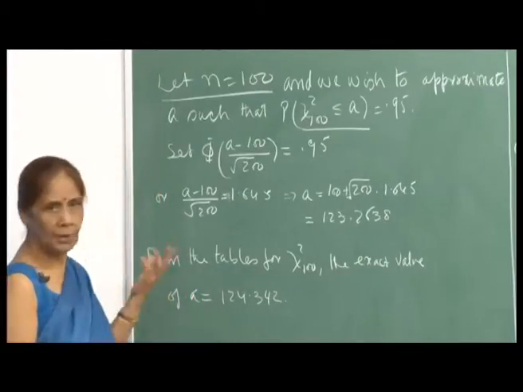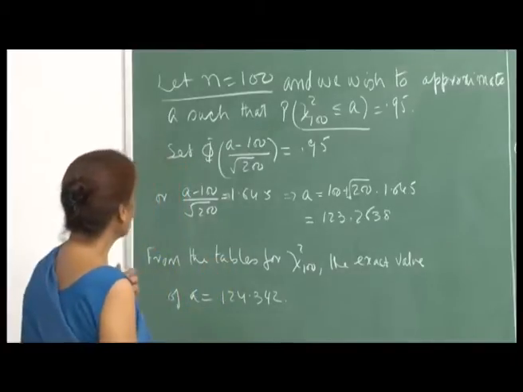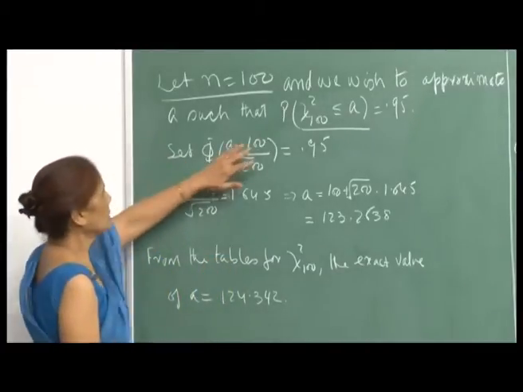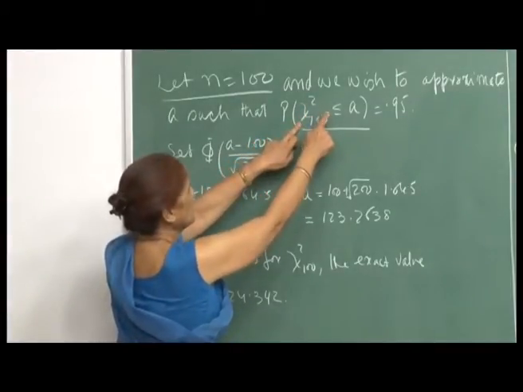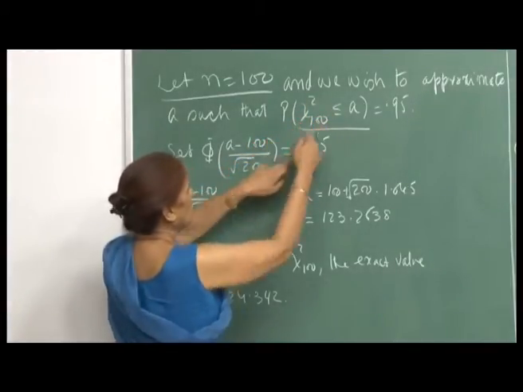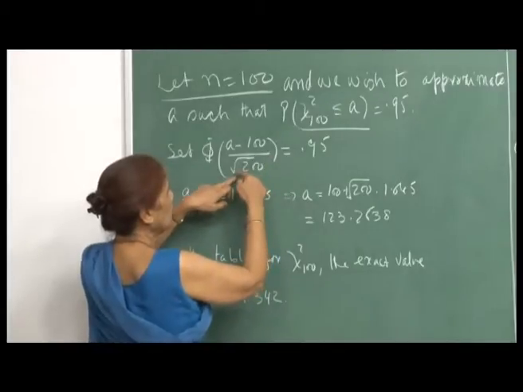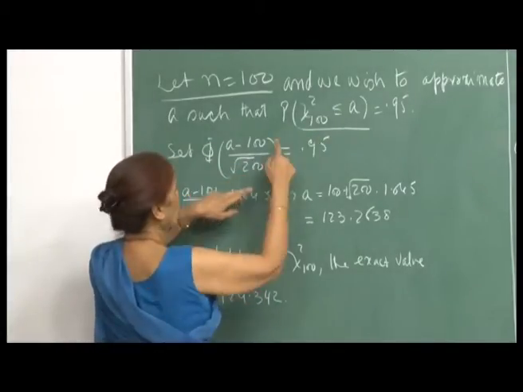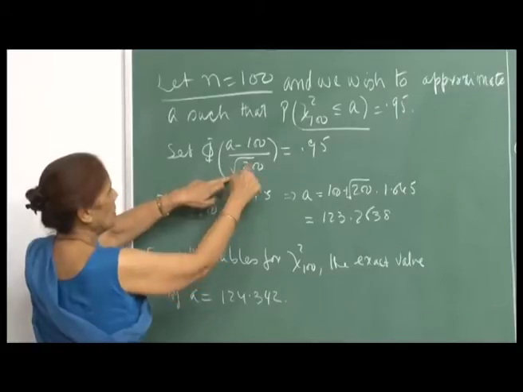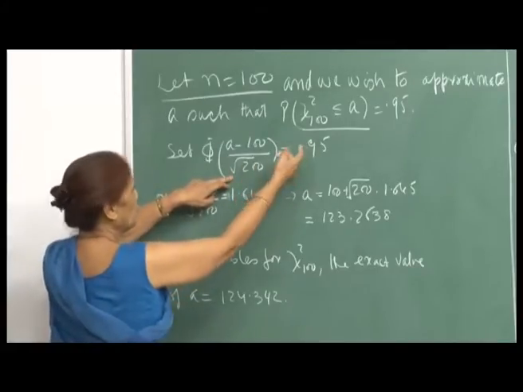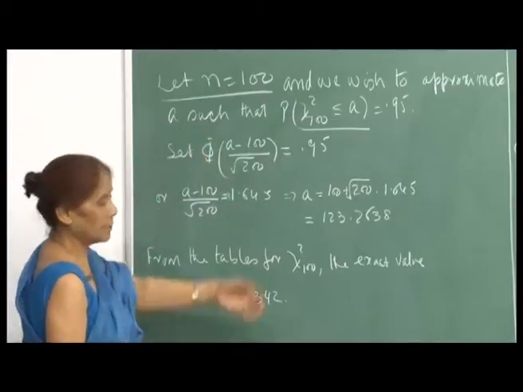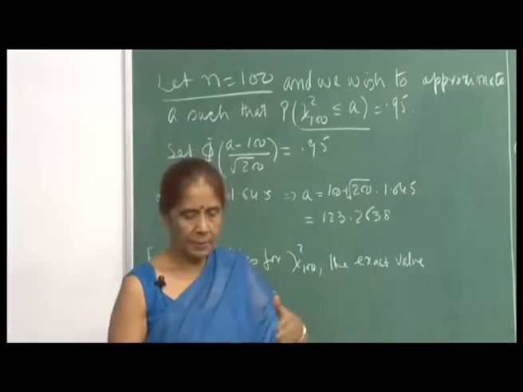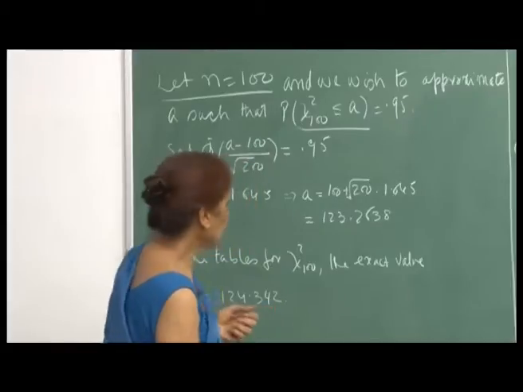So, by using the central limit theorem, this can be converted to: 5 chi-square 100 minus the mean, which is 100, divided by the square root of the variance, which is 200. So, that becomes phi of (A minus 100) upon root 200. This will be approximate, and let us see how good it is for n equal to 100, whether it is large enough for a good approximation.